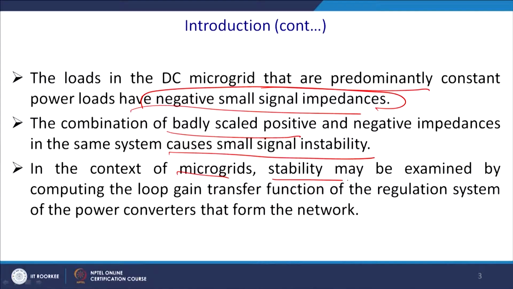In the context of this microgrid, stability may be examined by computing the loop gain transfer functions of the regulated power converters that form the network.